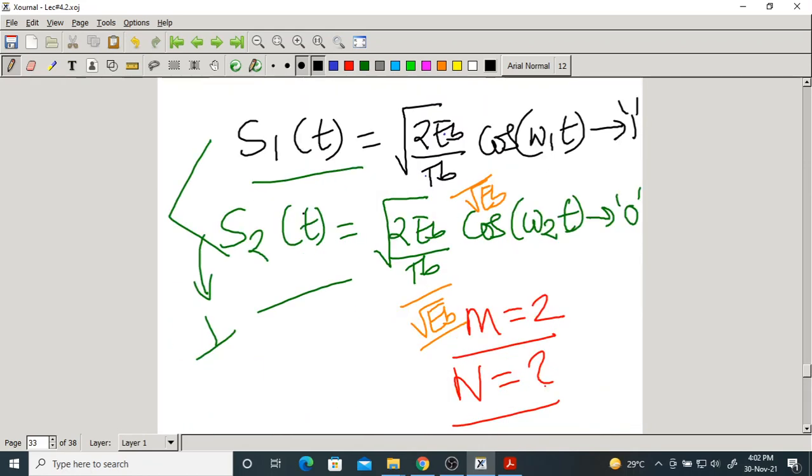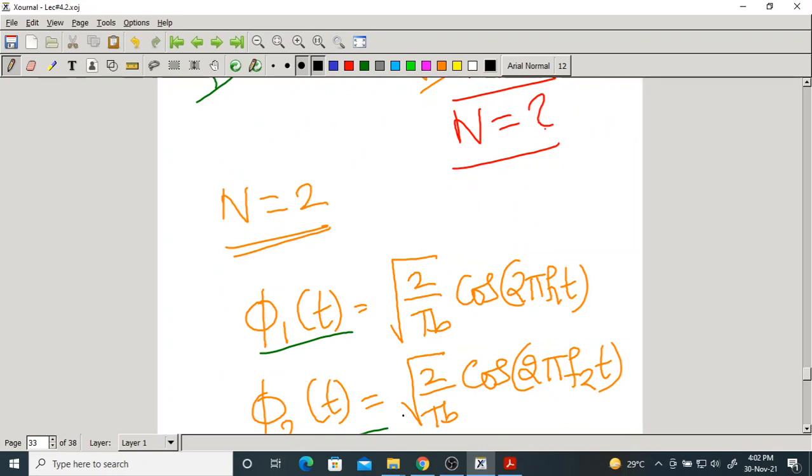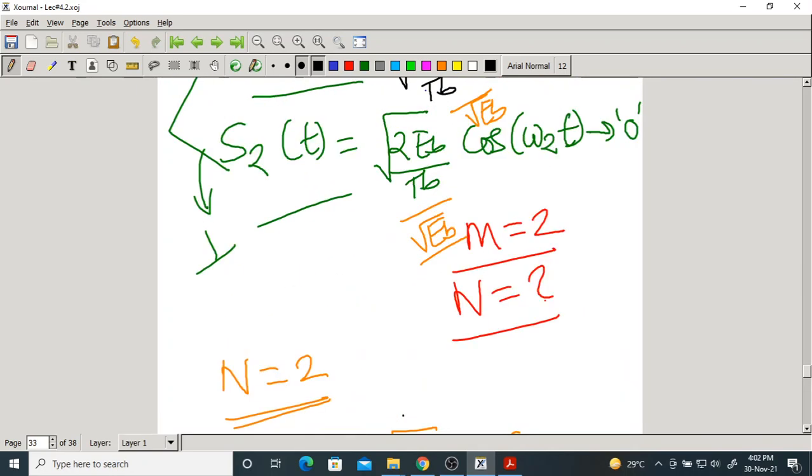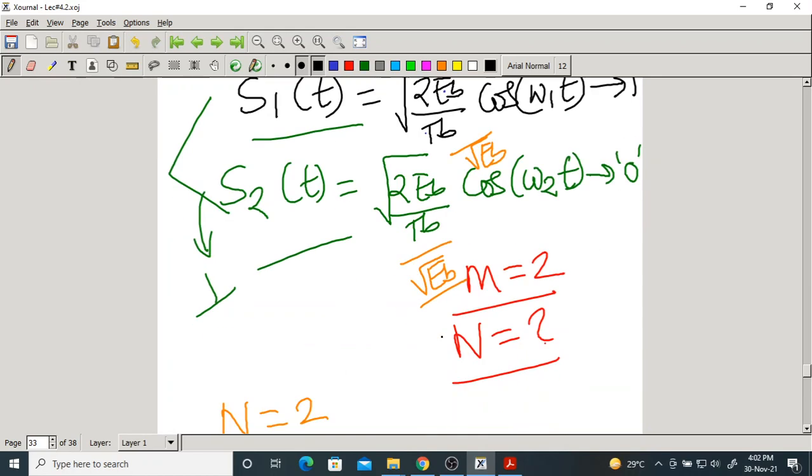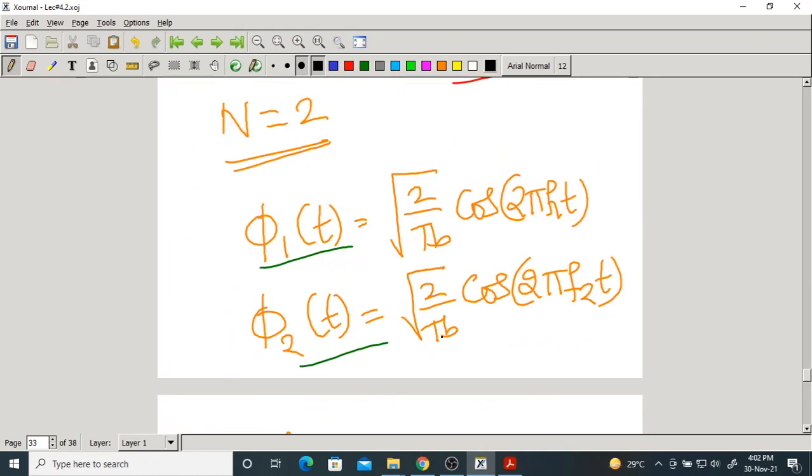These are the S1 of t, S2 of t. These are phi 1 of t, phi 2 of t. So what is S1 of t? Root Eb phi 1 of t. What is S2 of t? Root Eb phi 2 of t. That's it. This is omega 1, this is omega 2, right?